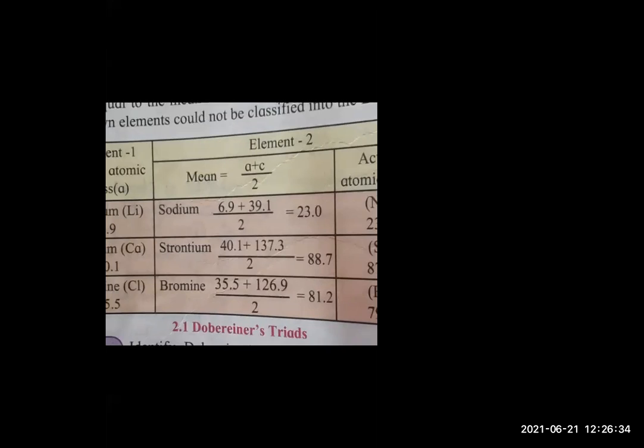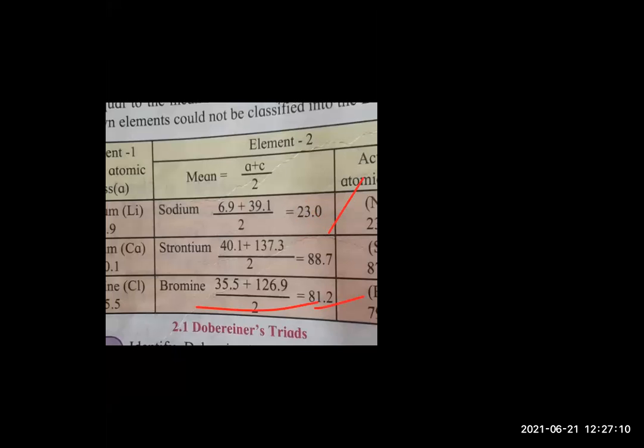Okay, so you can look here. After division, what are you getting? You're getting the answer as 23. Similarly, for strontium, what can you do? You can add 40.1 plus 137.3, then divide by 2. You will get 88.7. Okay, that is near to the actual atomic mass.